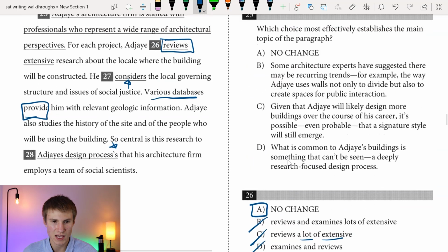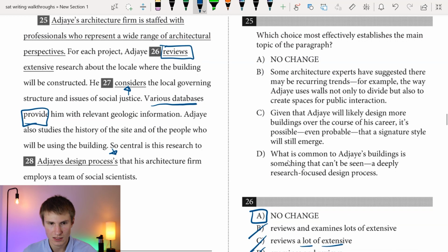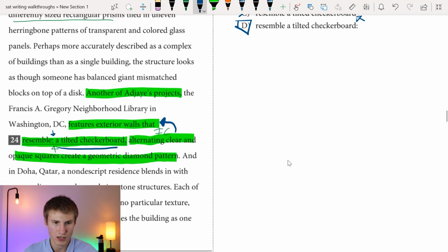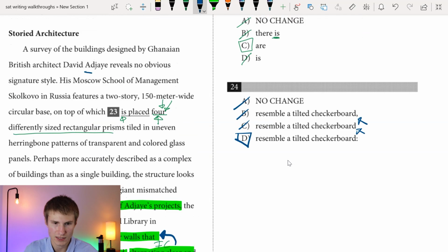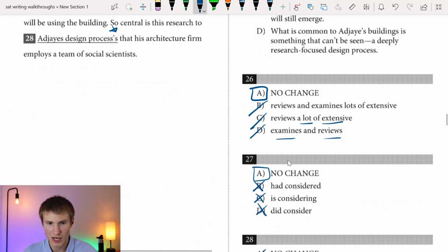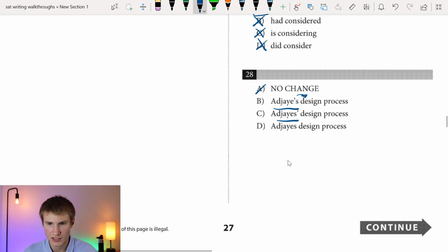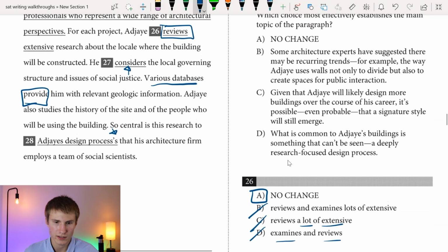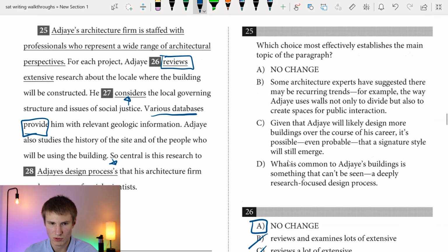We have to keep in mind what his actual name is, which is Adahi, it looks like, right? If I scroll up a minute, we can see that. Okay, if I go up here, we see that it ends in an E, not an S, right? So that apostrophe has to come between the E and the S. Okay, so if we go ahead and find the answer choice that has that, we can get rid of C. We know that he does own the design process, so our answer there would have to be B for 28. Okay, going back up to 25 now.